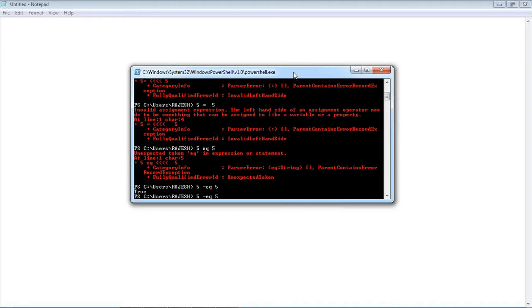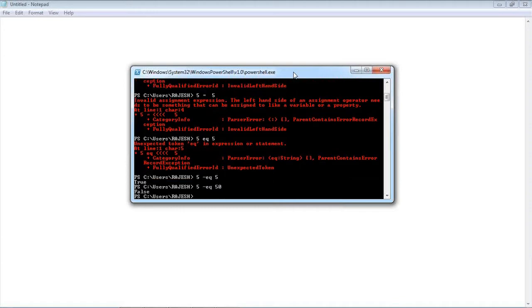And there are less than, greater than. For greater than you use GT, less than you use LT, less than or equal to you use LE, greater than or equal to you use GE. That way, at least you got the hang of it. Correct? Good.